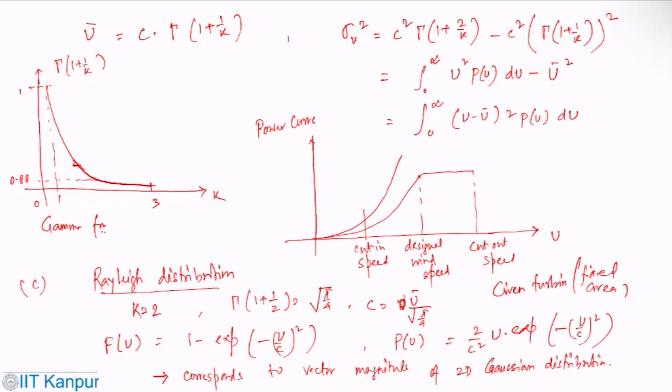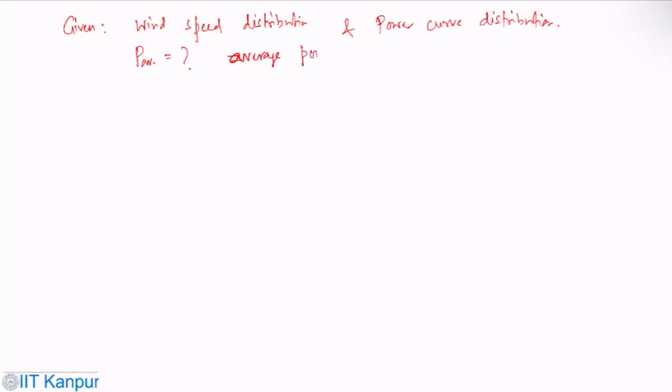Now, given a wind speed distribution and a power curve, these are the things which are given, one can find out the average power per year. The average power per year, P average, is the integral of P times p of u du.